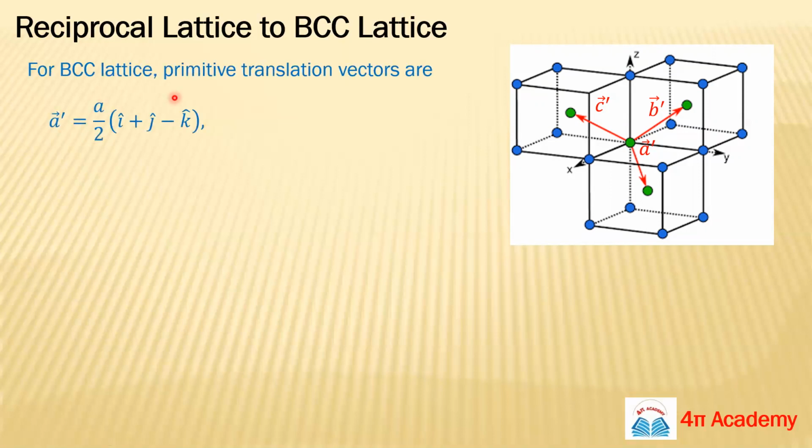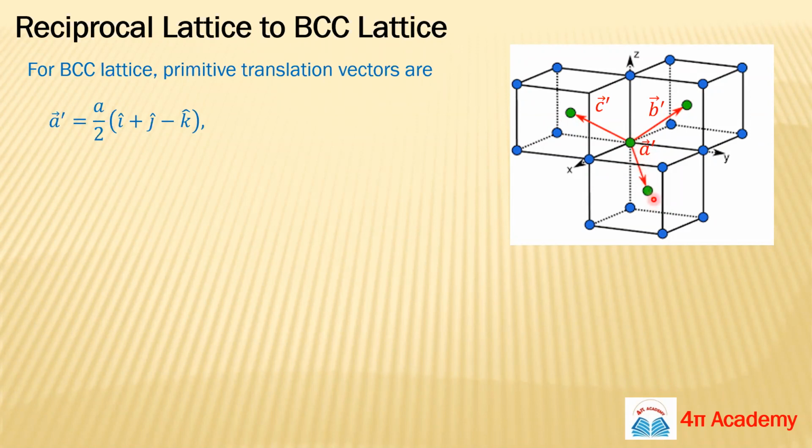For the BCC lattice, what will be the primitive translation vectors? We have 3 atoms at body positions because we have 3 unit cells here. Just choose any one atom as your origin, and from this origin we draw a line to these three atoms, like this.